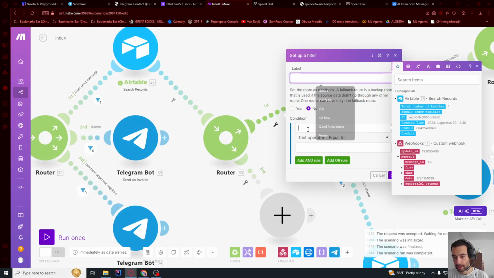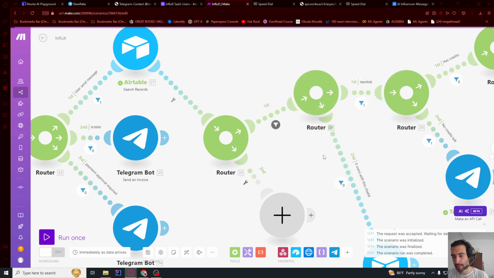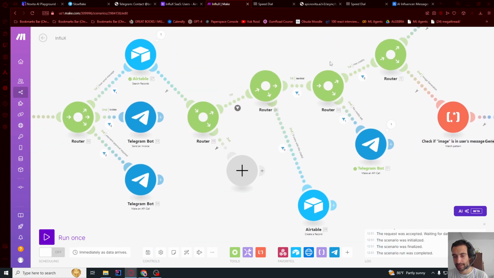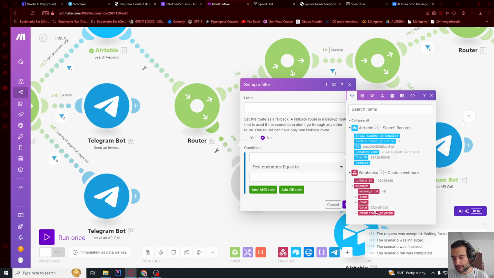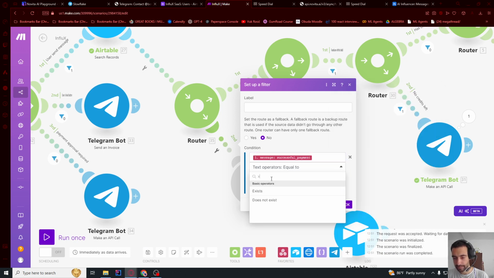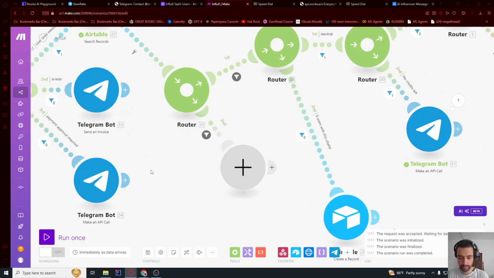Let's expand message and say successful payment does not exist. Then it's a normal message and we proceed. But here, if we set a filter successful payment exists, then we need to update our Airtable with new credits.